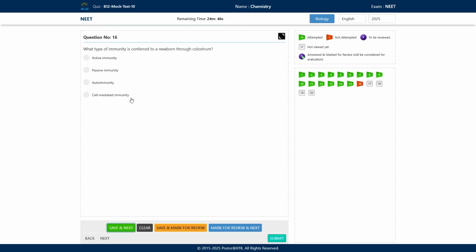Next one, what type of immunity is conferred to a newborn through colostrum? So options are active immunity, passive immunity, autoimmunity and cell mediated immunity. What will be the correct answer?